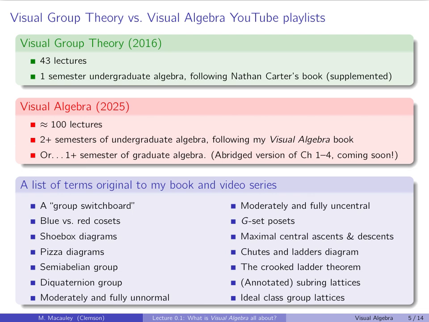In graduate algebra, I don't go through how to compose permutations. I don't remind you how to do one-to-one and onto. There are things like this that I do in the undergrad version that I just don't do in the graduate version. And if you have taken abstract algebra, you will find my first few chapters of this series to be a bit of a slog. I think I have 3.5 hours of groups intuitively, which is really nice, but you might not need all of that. So what I will be doing is recording a graduate visual algebra series targeted for